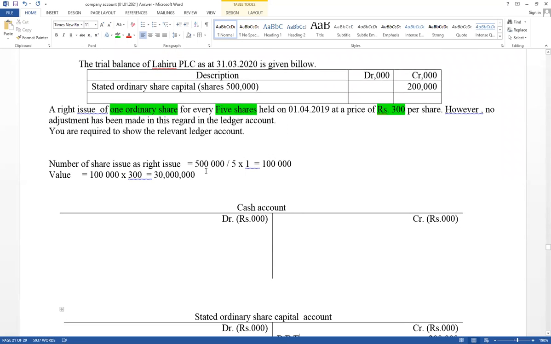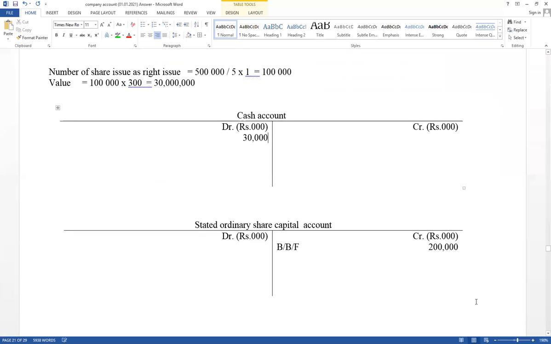Then think about share issue. Number of shares cannot be recorded. Value should be recorded based on the money measurement concept. Value equals 30 million, values in 1,000. Like additional capital, cash increases: cash account debit 30,000, and stated ordinary share capital account credit 30,000. Therefore, the name of the other ledger account is recorded against the cash account debit, as stated ordinary share capital.